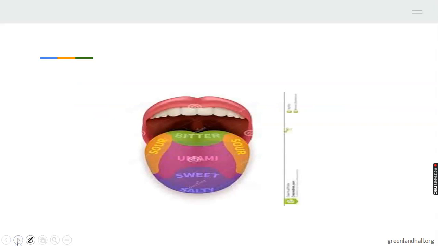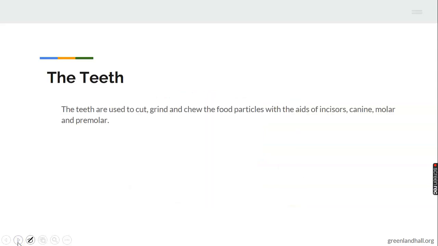So we have another diagram of the mouth. You can see the mouth there, exactly where digestion begins. Then the teeth, which are also inside the mouth, are used to cut and chew food particles with the aid of the incisors, the canine, the molar, and the premolar. These are the four sets of teeth that we have. All of these help to cut, grind, and chew food.